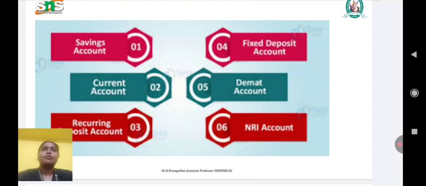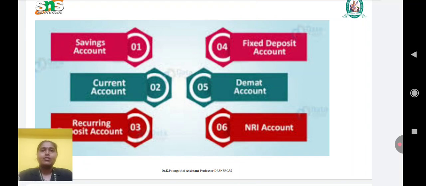Next are other special deposits: call deposit, cumulative deposit, flexible deposit and foreign currency deposit. A call deposit has a very short term, and the amount can be withdrawn on demand. It is used by bankers and large institutions.